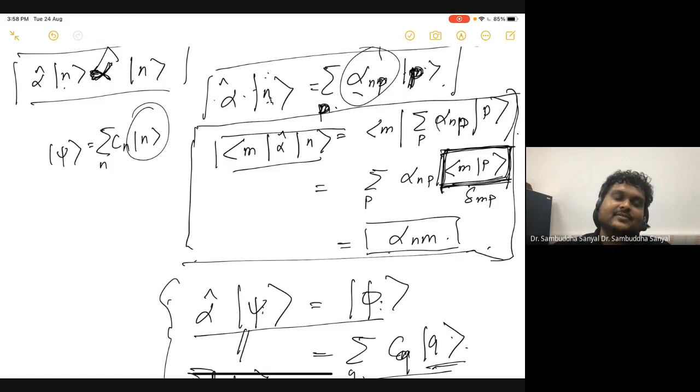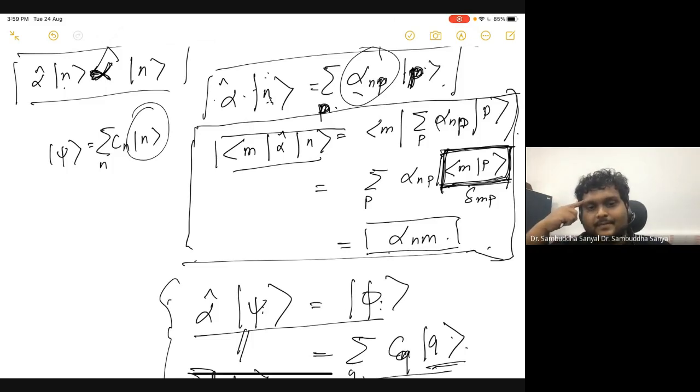Because if we understand how the basis transforms under a linear operation, then we know how any vector transforms under that linear operation. That is the philosophy, and based on that philosophy, we are working out these expressions.